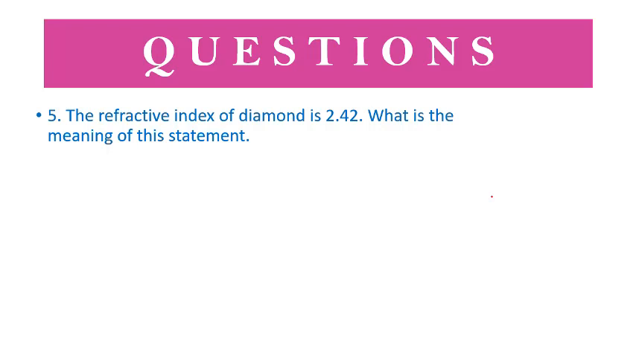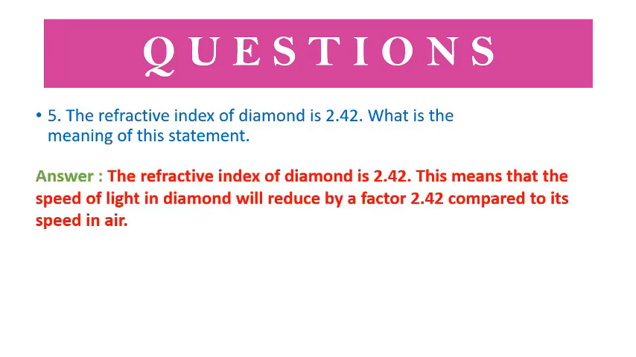The refractive index of diamond is 2.42. What is the meaning of this statement? That means the speed of light in diamond will reduce by a factor of 2.42 compared to its speed in air. Now we have a diamond here. When light falls, this is air, so it was coming at a very high speed.